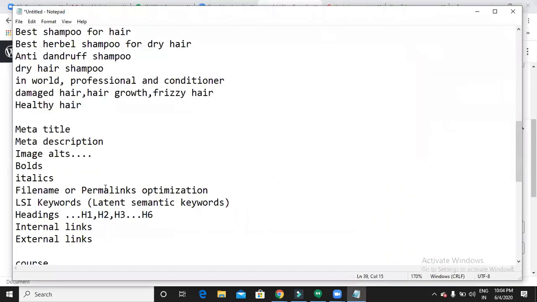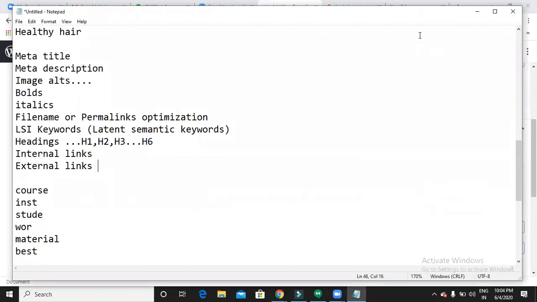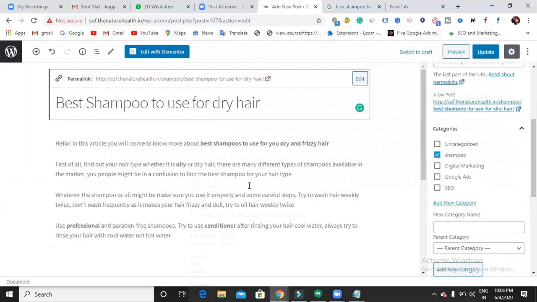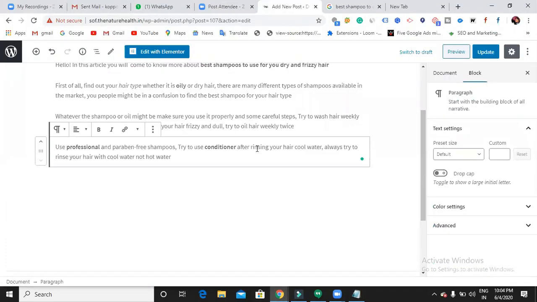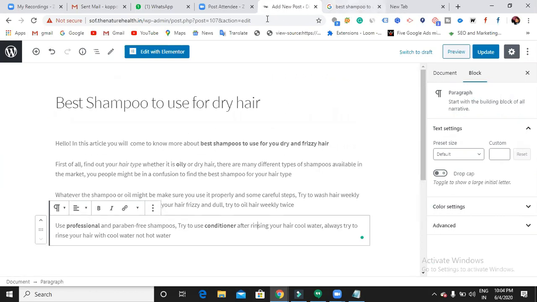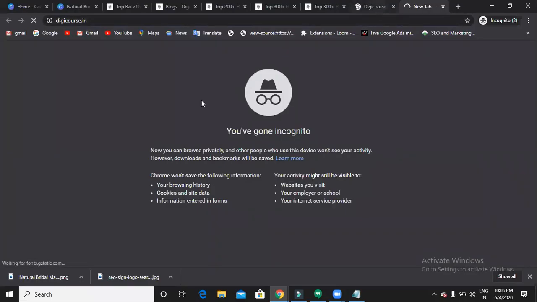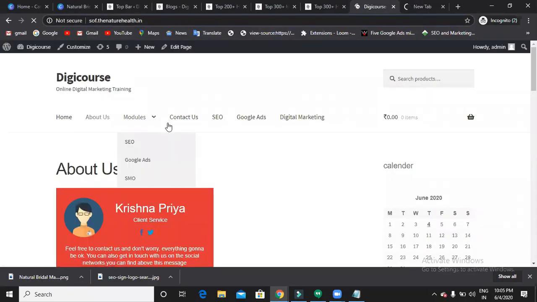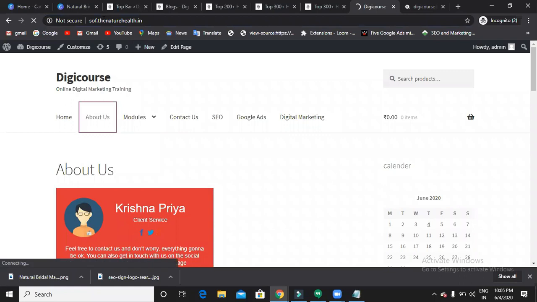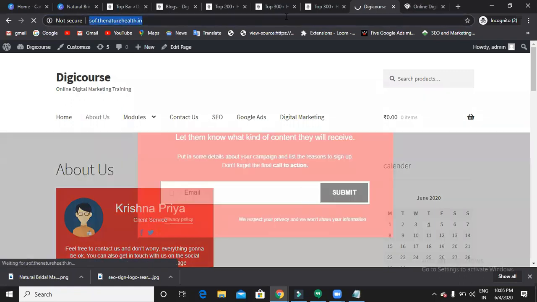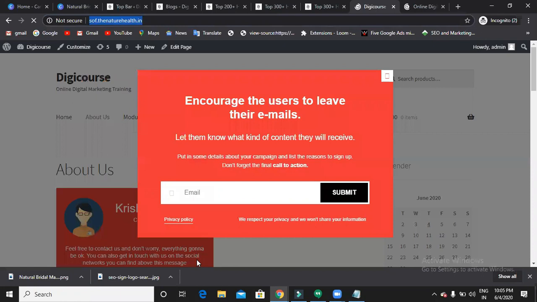Then the next thing is the internal links and external links. Internal links means whatever links you are giving within your website. If you link to any other website, then it is an external link. Now what I will do, this is soft.thenaturehealth.in, right? Let me open this website. I'm writing a blog in soft.thenaturehealth.in. I will take this about section, copy it, and go back to the website.